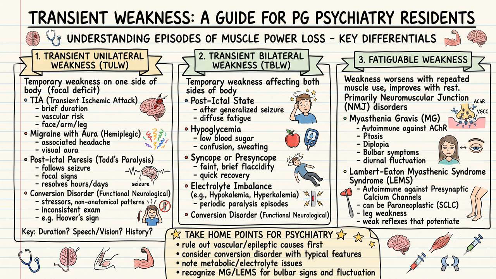Let us start with transient unilateral weakness, which involves temporary weakness on one side of the body, presenting as a focal deficit. The first condition to consider is a transient ischemic attack, characterized by its brief duration, associated vascular risk factors, and typically affecting the face, arm, or leg.